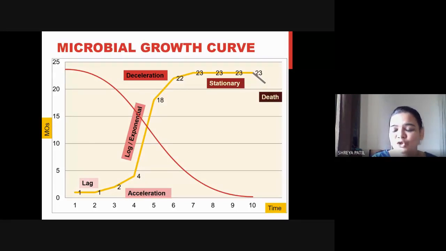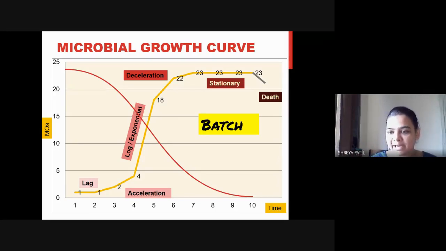Okay. So this type of fermentation is known as batch fermentation. Here we are working in batches. One cylinder, fixed amount of media, small amount of inoculation, fixed amount of time. Okay. So there is going to be stationary and death phase because we are adding the media only once. So that much media is going to get consumed, and then we are going to stop the reaction.